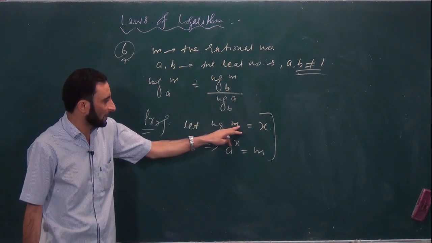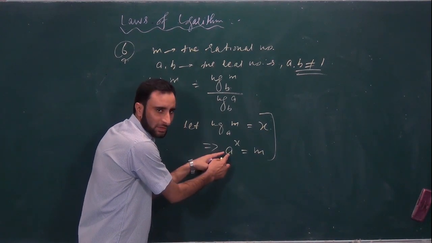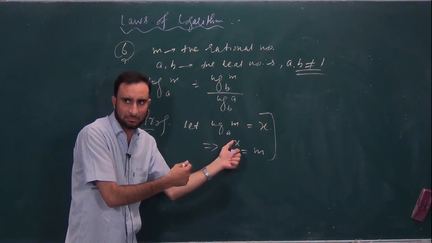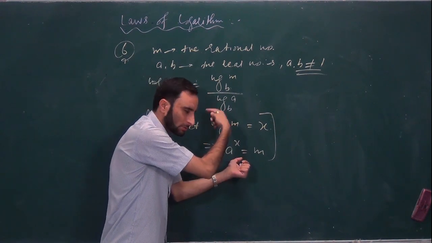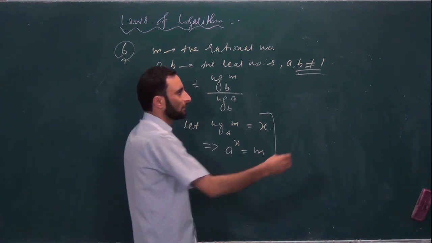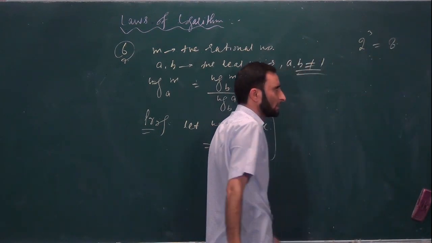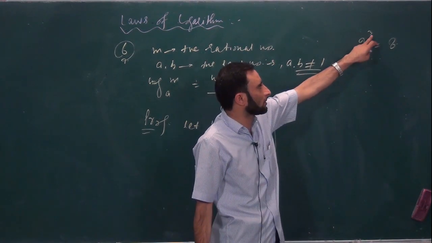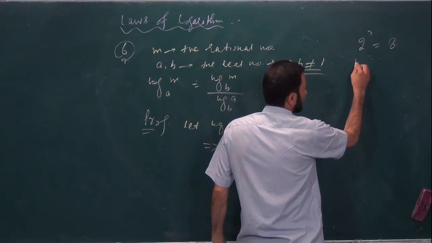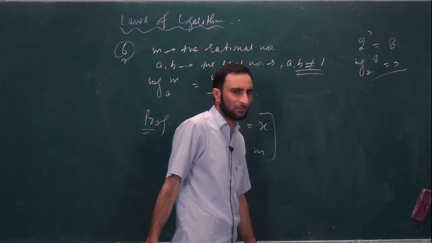Log of m to the base a is equal to x, and here you have base a. So the base is raised to any number so that the total multiplication will give a certain result. For example, you have already done 2 to the power 3 is equal to 8. So it means the base is raised by 3 so that the result is 8, and we can write it as log of 8 to the base 2 is equal to 3. So this is the definition of log.